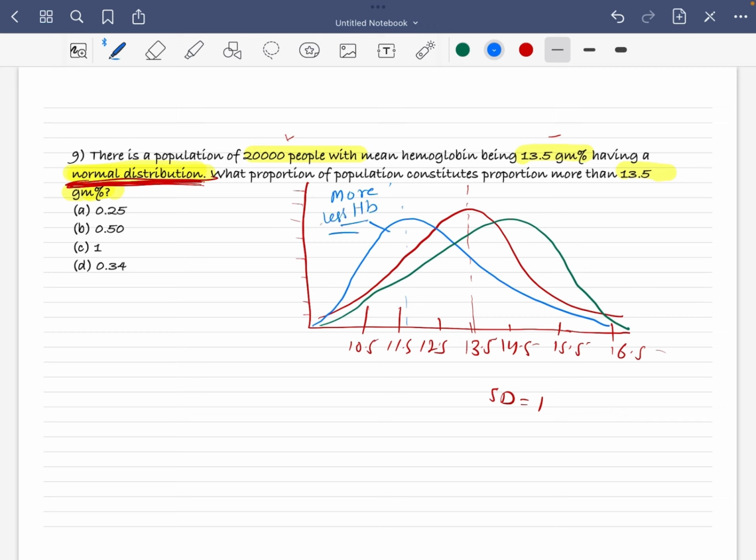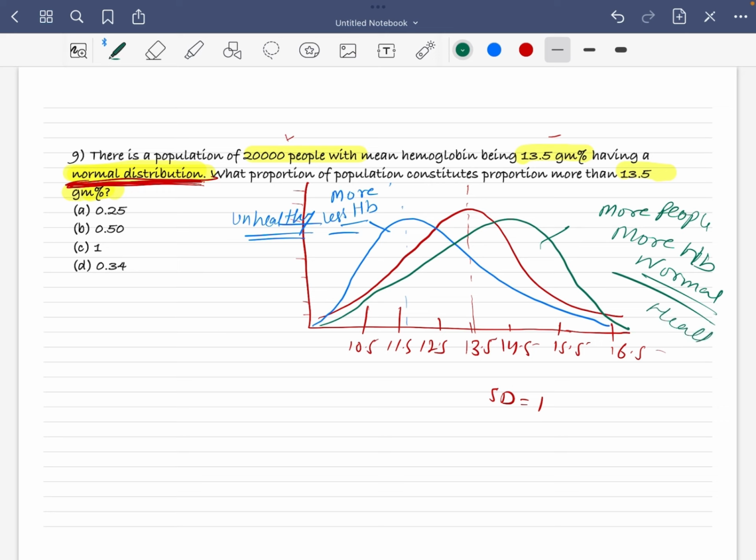So you can say the population is unhealthy. In this state, you can say more people have more hemoglobin than normal, so you can say they are kind of healthy. So this is the basic concept of the normal distribution.